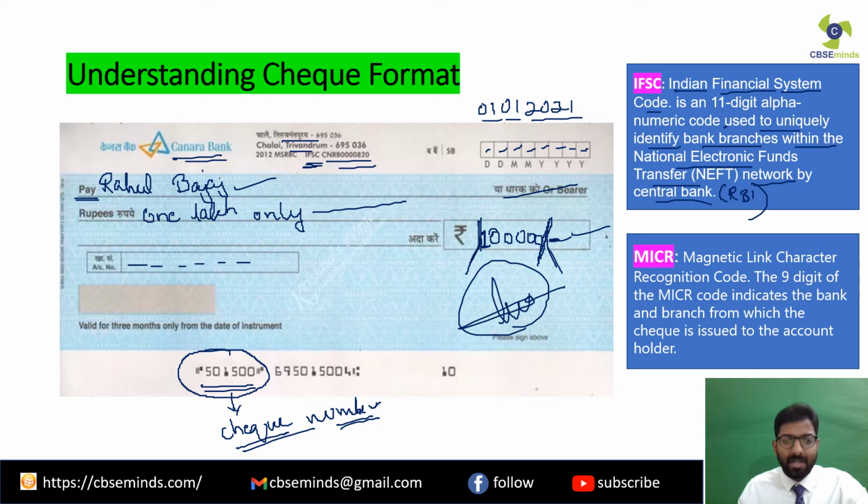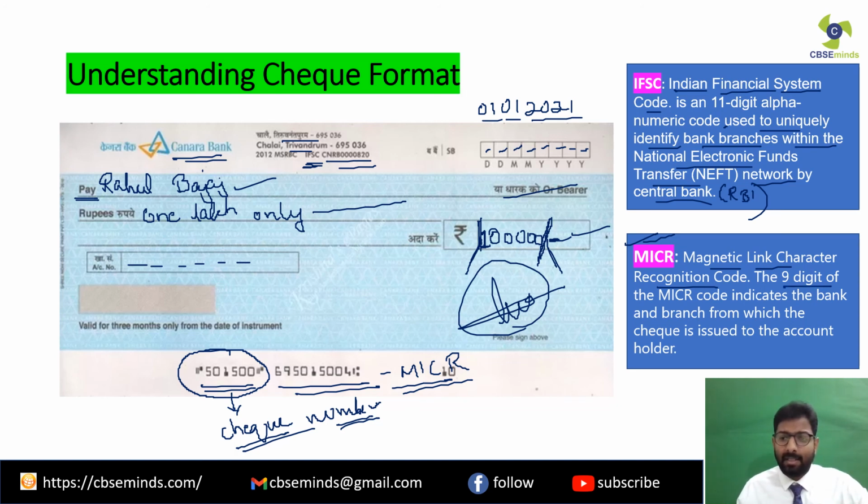Then over here also you have got a few numbers. Now what is this? This is the MICR. Now what is MICR? You can just see over here. MICR stands for Magnetic Ink Character Recognition Code. Now MICR is a 9-digit code.